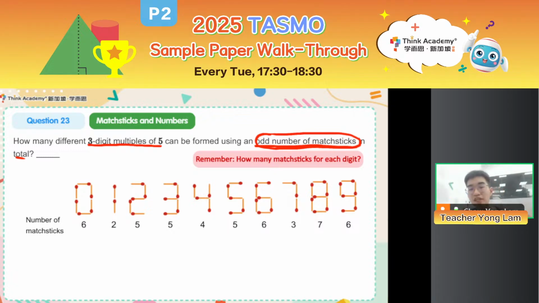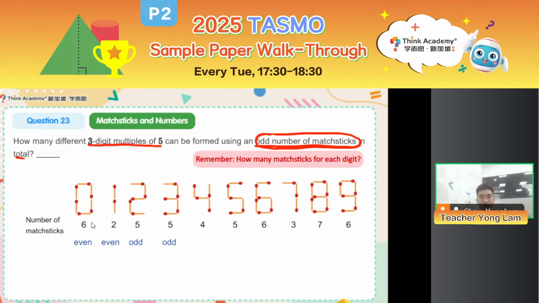So to make sure we use an odd number of matchsticks in total, we will just consider, right, each digit. Did I use an odd number of matchsticks or even number of matchsticks? Right. So this is also something you need to take note. Okay. So for example, even number of matchsticks 0, 1, even for 1, odd for 2, odd for 3.